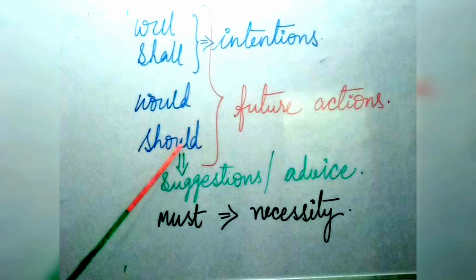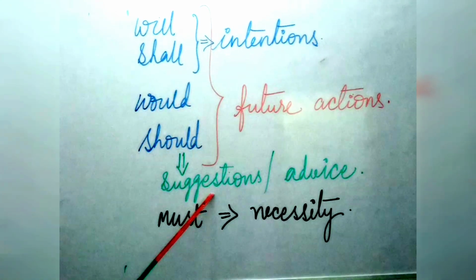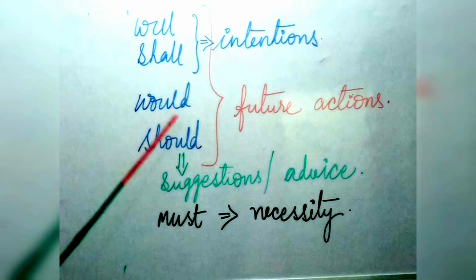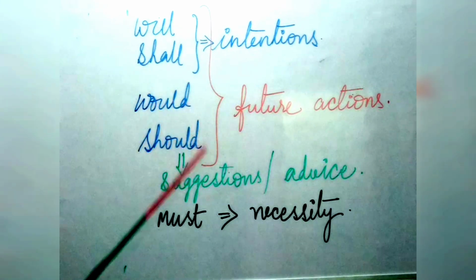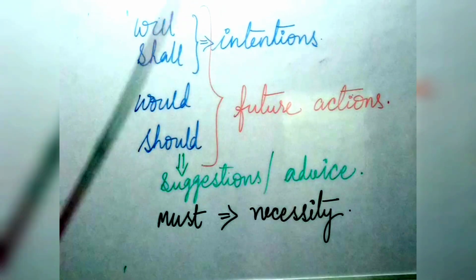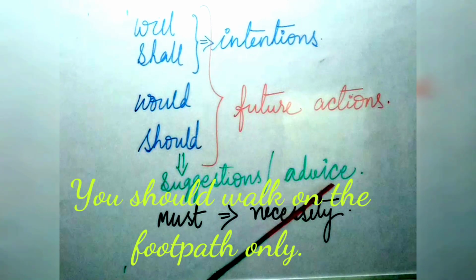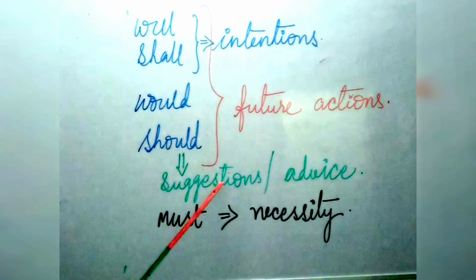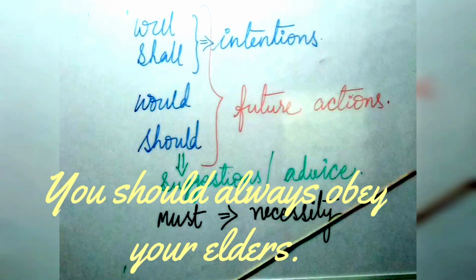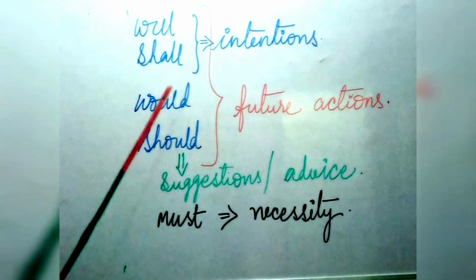Now come to should. Should also helps us to express suggestions. If you want to give a suggestion or advice, then you can take the help of the modal verb should. Should is used to show a suggestion or to give advice. Example, you should walk on the footpath only. That means it's a suggestion or advice. You should always obey your elders. It's advice. So we have used the modal verb should.